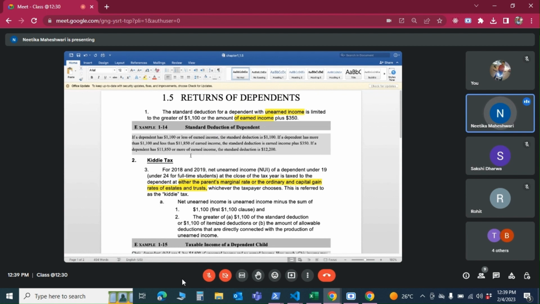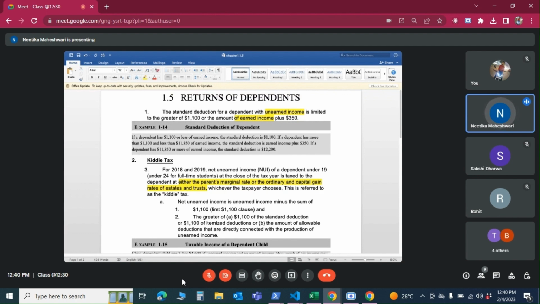It's not just in the US, everywhere people do that, right? They'll do the gifting and all, or maybe put assets in the name of other family members who do not have enough income, and then get the advantage of the lower tax slab. So we'll go through that. Let's look into this.